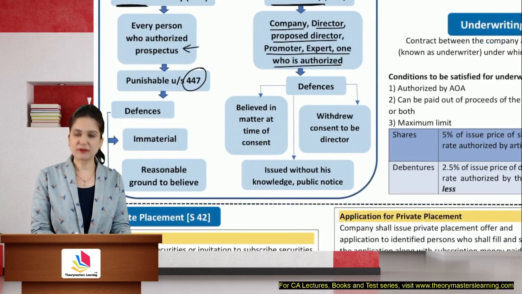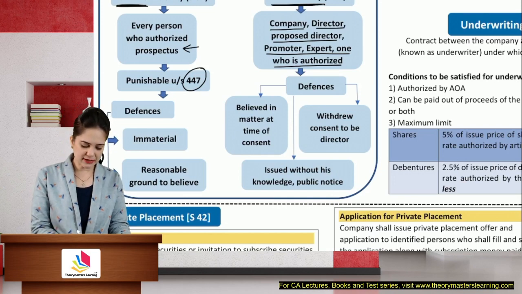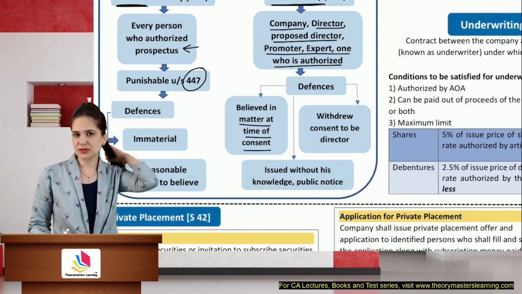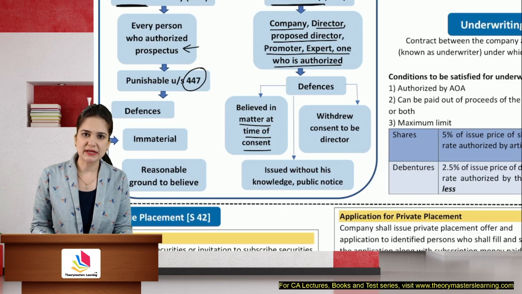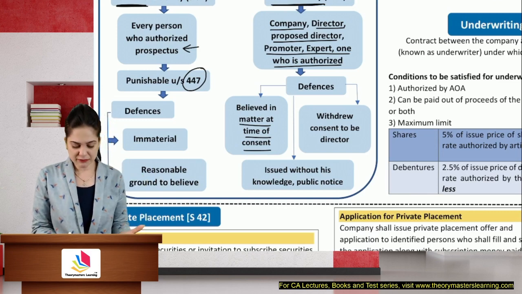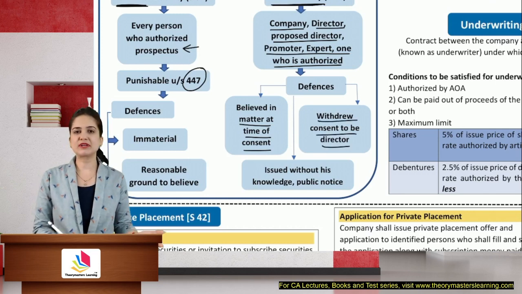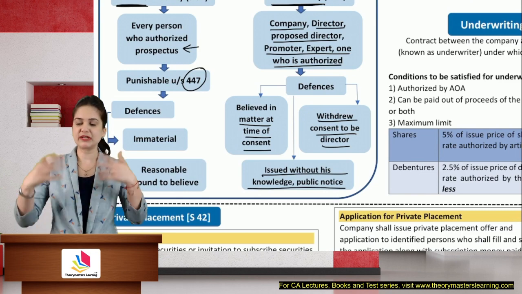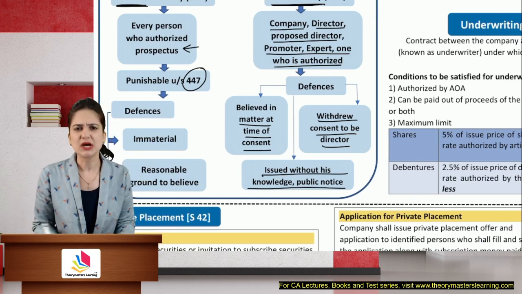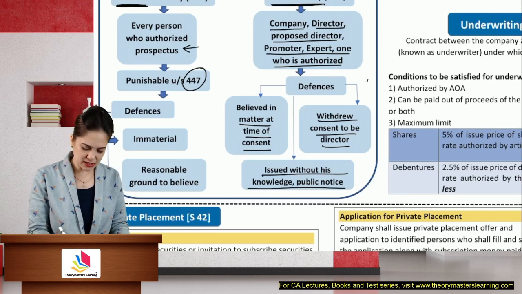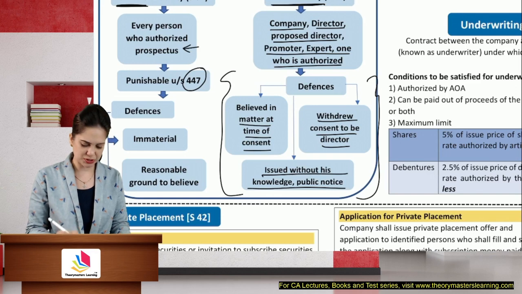Civil liability against the company, director, proposed director, expert, one who has authorized the issue of prospectus, they will be held liable for damages. But if they prove that they thought the matter at the time of consent was required to be included or omitted, they had reasons to believe, and they also believed in that statement depending upon the facts, or when they came to know about it, they withdrew their consent, but in spite of that, the prospectus was issued, or the prospectus was issued without their knowledge, without even informing them, allowing them to check the information, then yes, they can escape the liability.